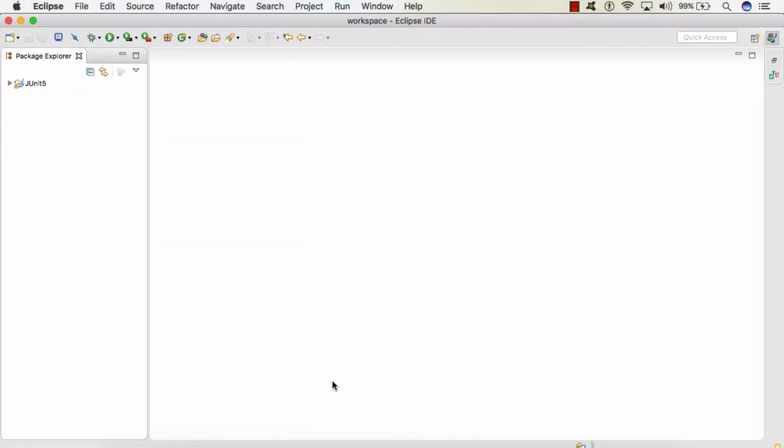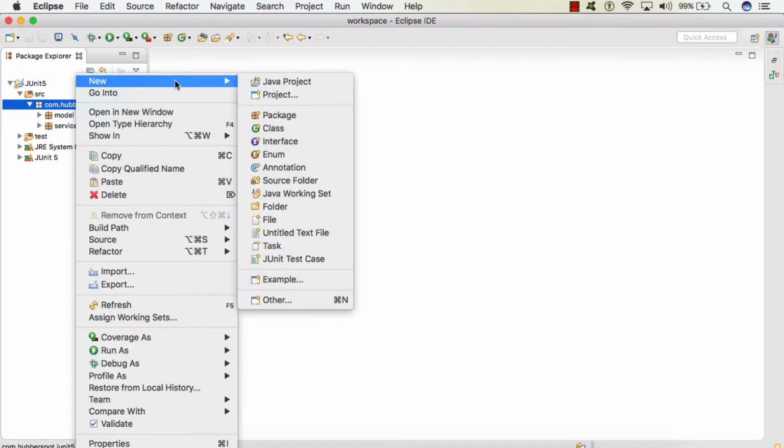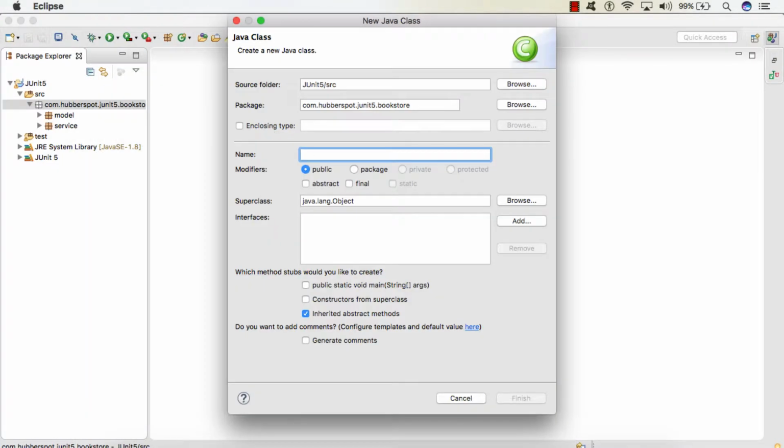So friends, let's see the demonstration of the assertThrows method. In our JUnit 5 project, in the src folder, here I will be creating one class as BookNotFoundException.